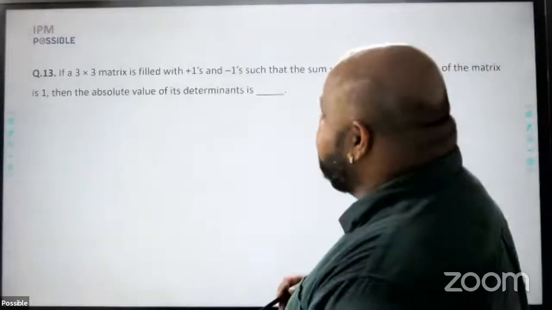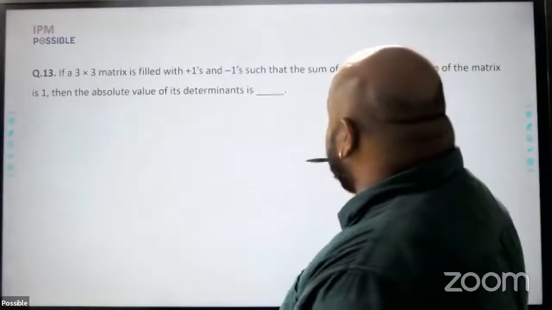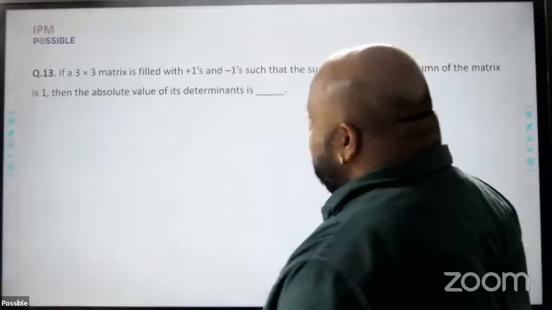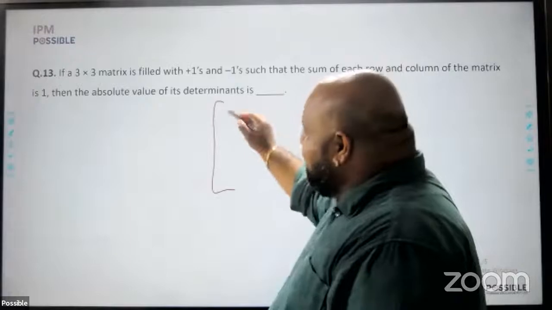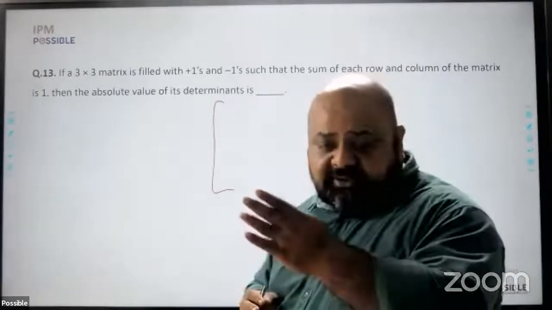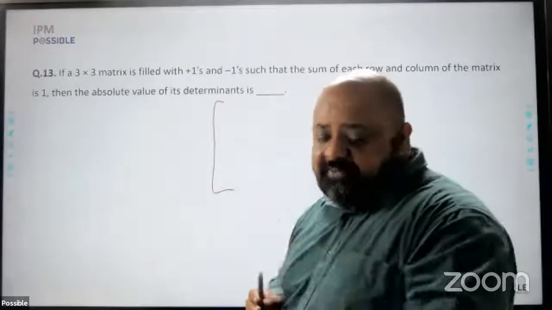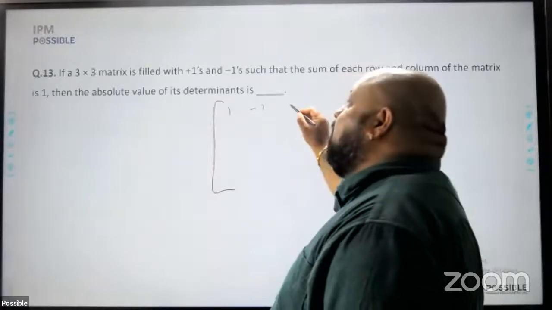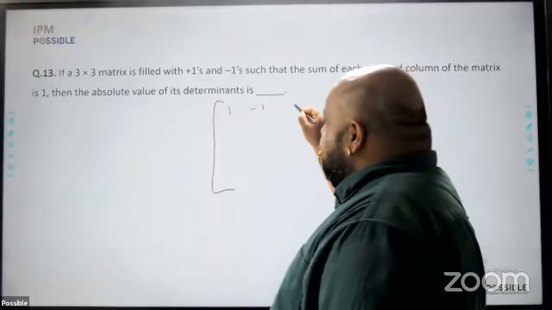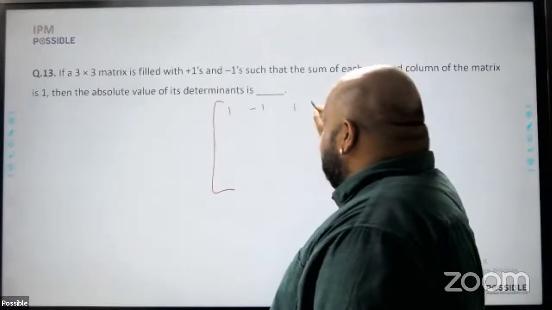It says a 3 by 3 matrix is filled with plus 1s and minus 1s such that the sum of each row and column of the matrix is 1. So I try to fill this matrix. Like a layman, I just have to write plus 1 and minus 1. The sum should remain 1. So I write plus 1. The next number will be minus 1. So to keep the sum as 1, the next number will become 1.